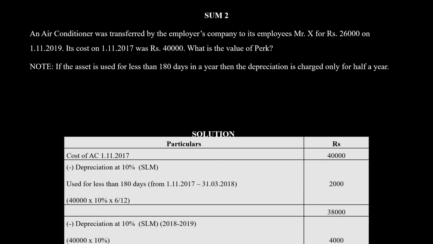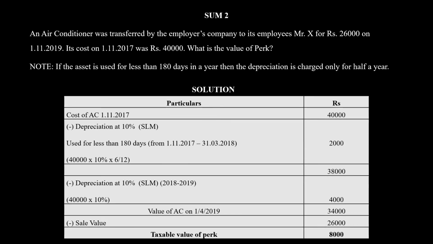Now the sum clearly states that the employer company is selling the air conditioner to the employee for an amount of 26,000 on 1/11/2019, which is part of the current year. The cost on 1/11/2017, when the AC was bought, was 40,000. So we start off with that amount.